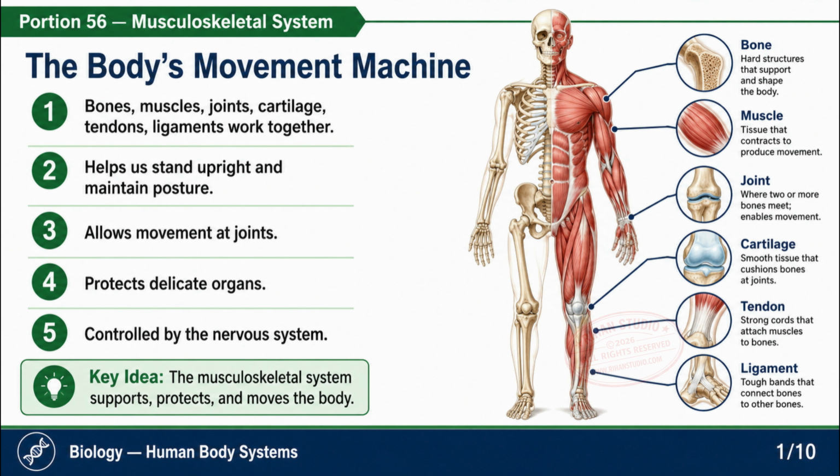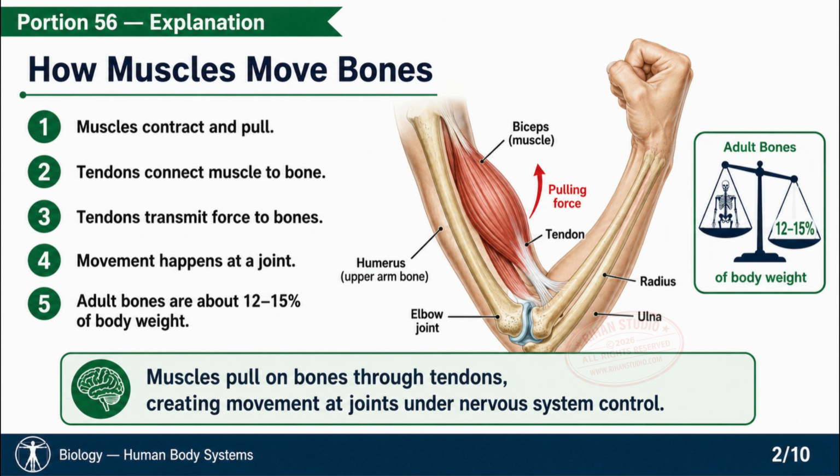Explanation. The musculoskeletal system, figure 3.15, is the body's movement machine, made of bones, muscles, joints, cartilage, tendons, and ligaments, all controlled by the nervous system. Muscles pull on bones through tendons. When a muscle contracts, the tendon passes the force to the bone, creating movement at a joint. Bones make up about 12 to 15% of body weight.